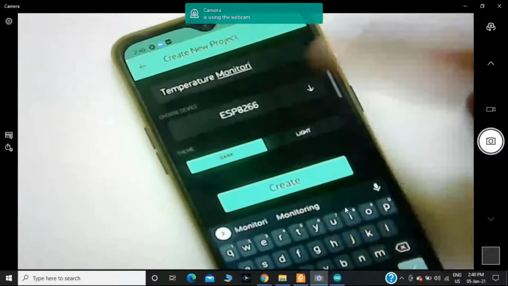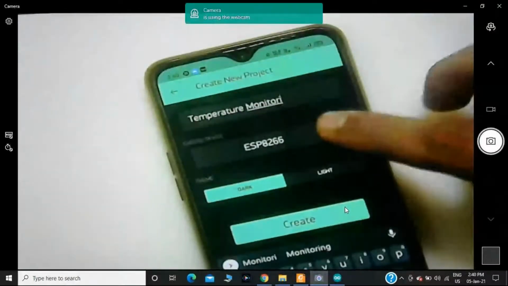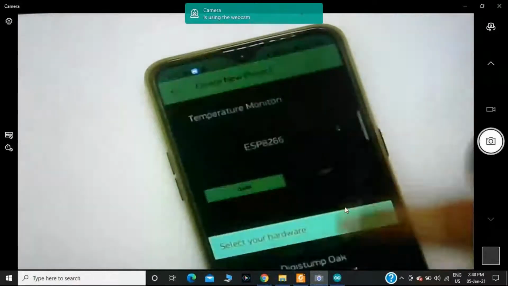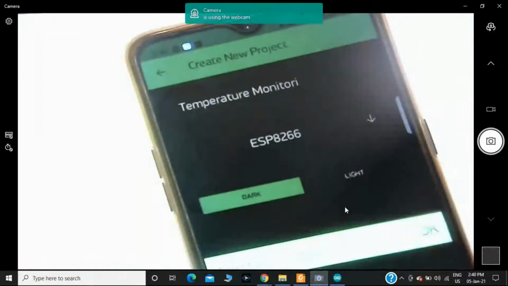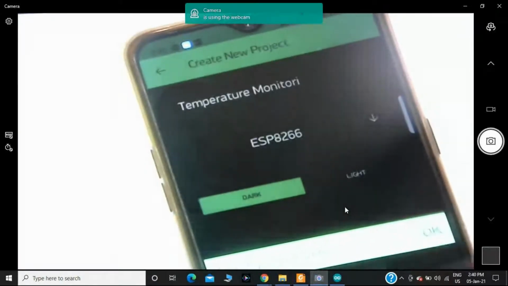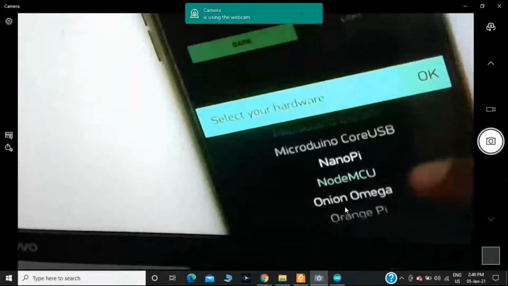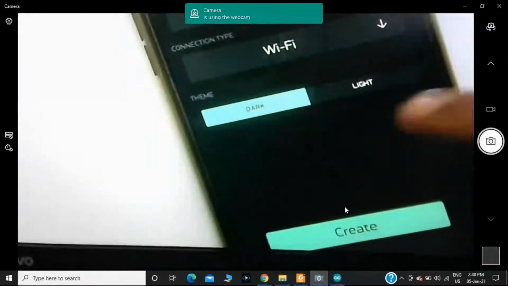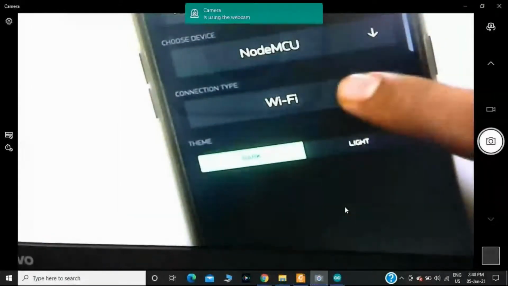Then after selecting the project name, in the choose device section I should select NodeMCU. Then I'm clicking on the OK button. You will get the NodeMCU, and the connection type is Wi-Fi.